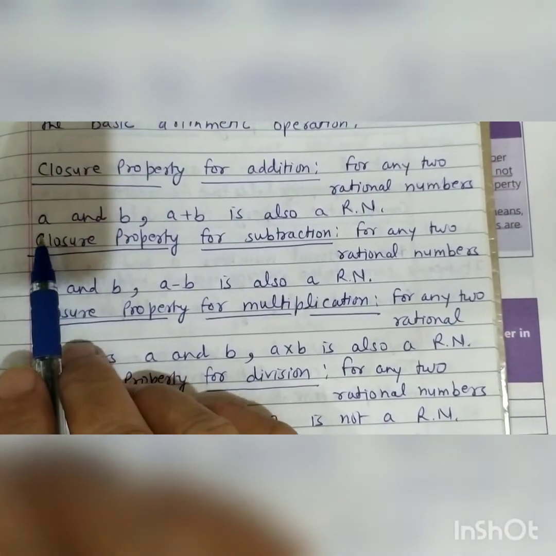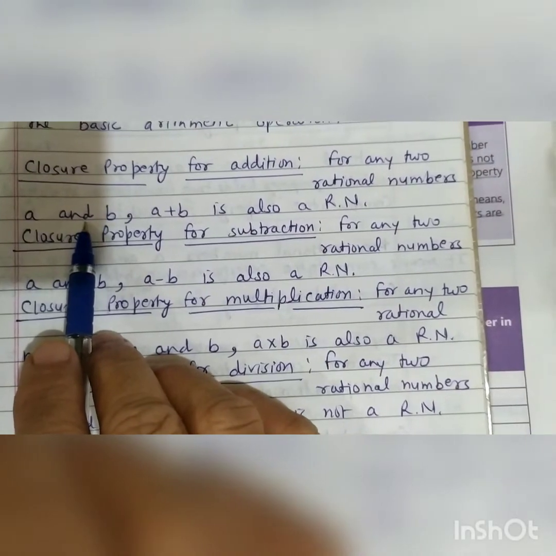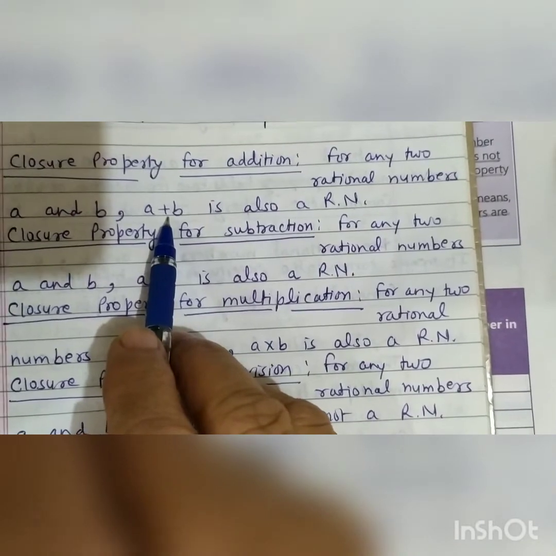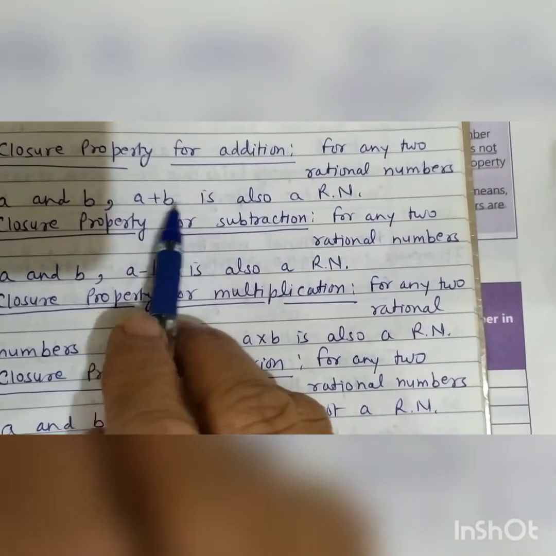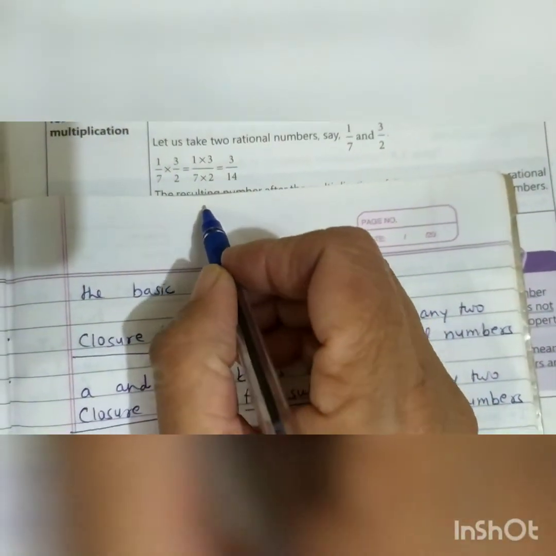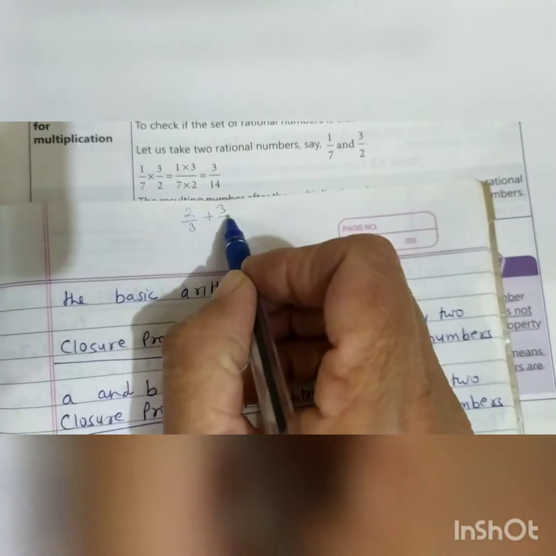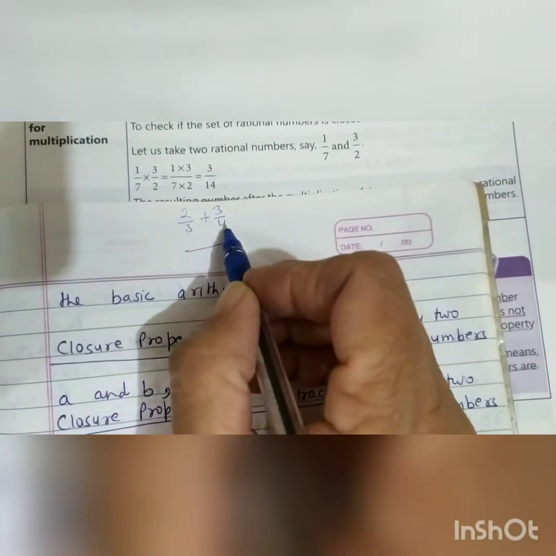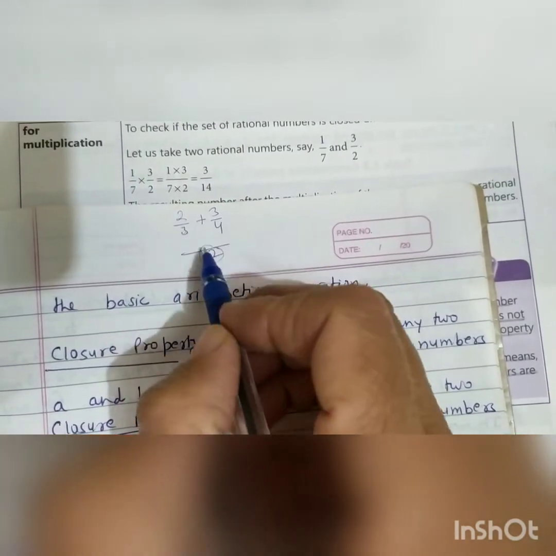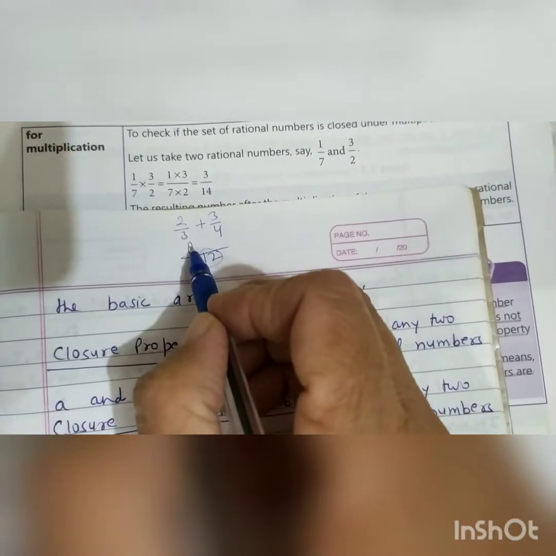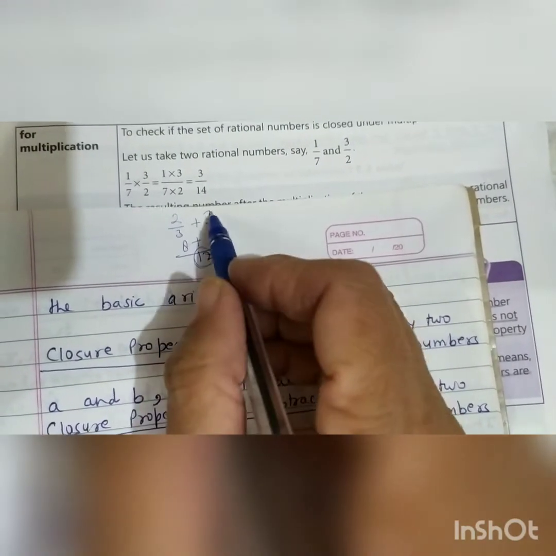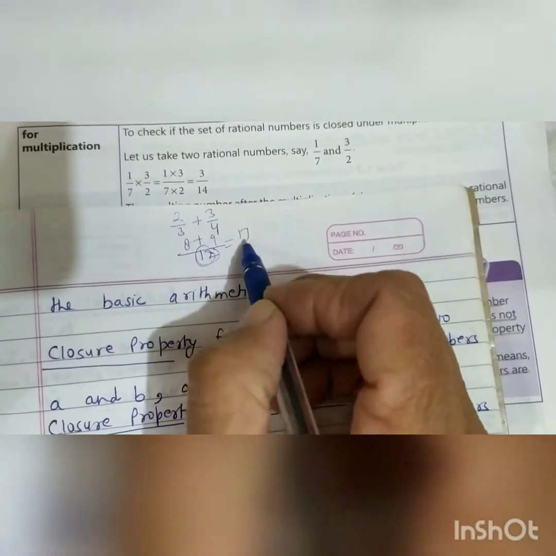If we take two rational numbers and add them, then their answer is known as sum, S-U-M. Then their sum is also a rational number. See, suppose we are adding 2 upon 3 plus 3 upon 4. Then LCM of 3 and 4 is 12. Now divide this 12 by 3. 3 fours are 12. Then 4 twos are 8. Plus divide this 12 by this 4. 4 threes are 12. Then 3 multiply 3 is 9. 8 plus 9 is 17 upon 12.